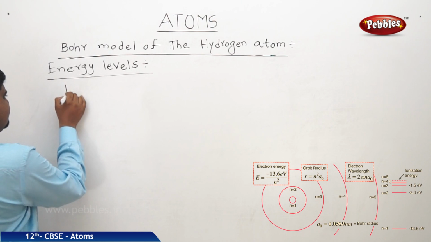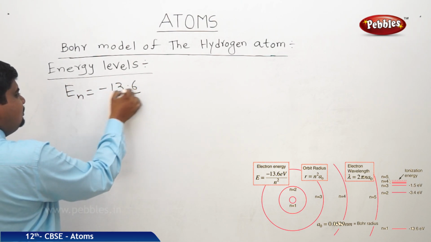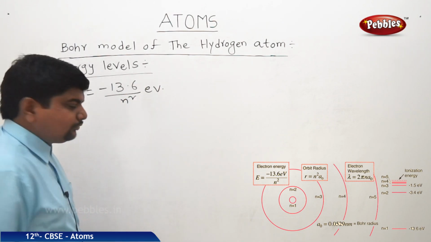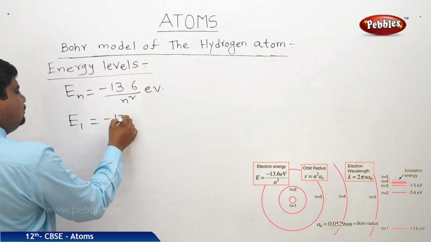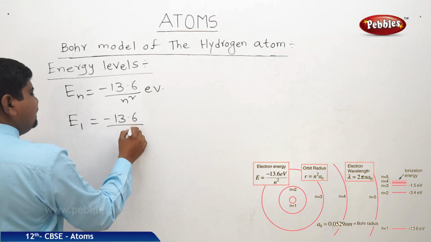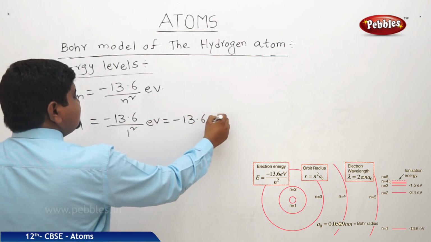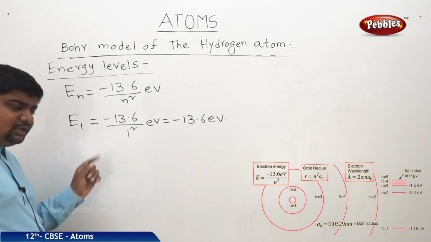See the equation, En is equal to minus 13.6 by n square eV. Suppose if n is equal to 1, E1 is equal to minus 13.6 by 1 square eV, which is equal to minus 13.6 eV. What is this n is equal to 1?